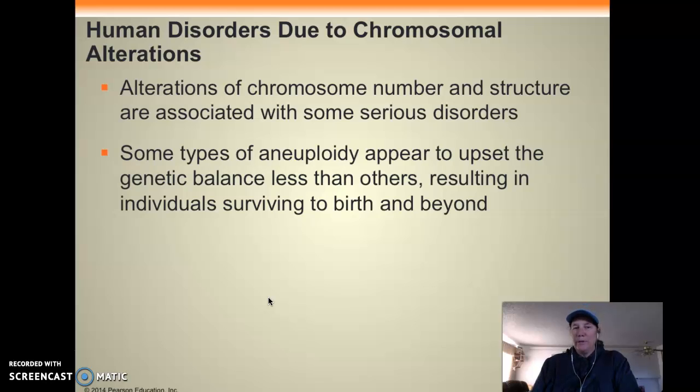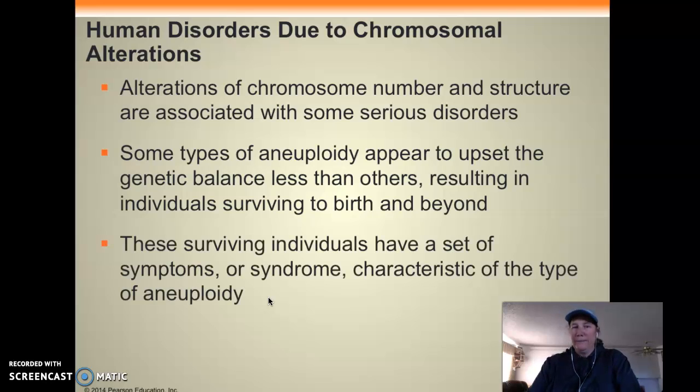Some of the aneuploidy, in other words, they're missing, with the non-disjunction, it's really going to mess up a lot of systems. It messes up a whole bunch of stuff, not just one little characteristic. Now, if somebody is an albino, that's not a chromosome thing, you guys. That's a gene thing. They inherited a recessive gene. But when we're talking chromosome things, there's all kinds of characteristics that get affected because of it. So it's not just one or two things, it's many.